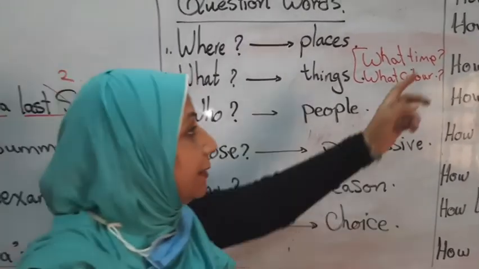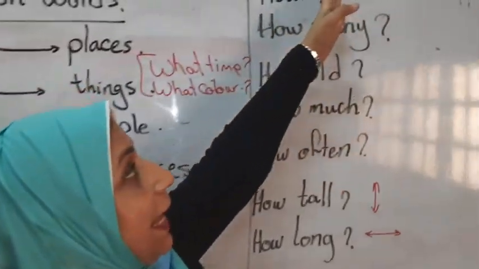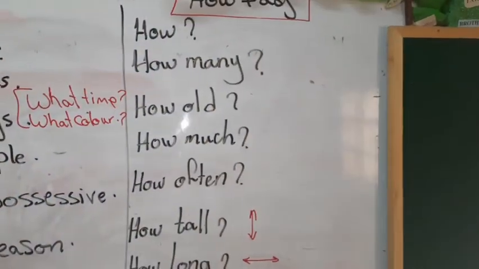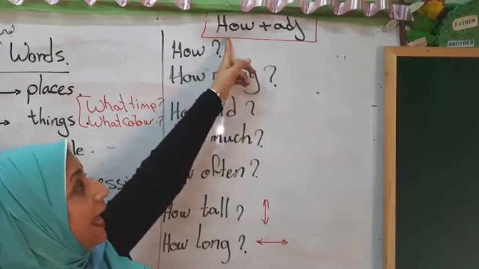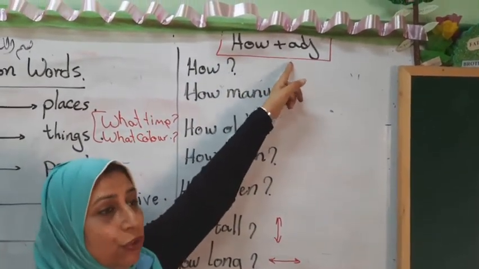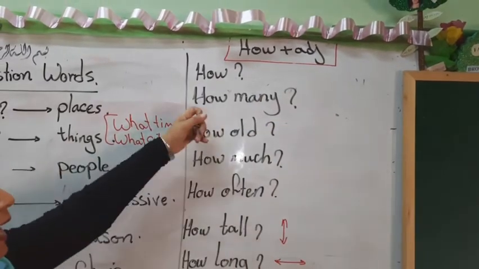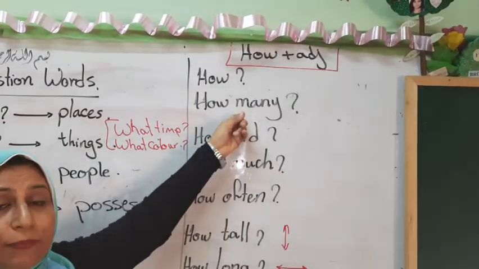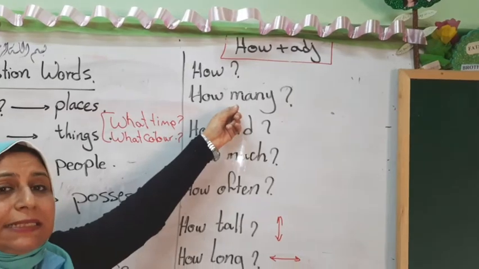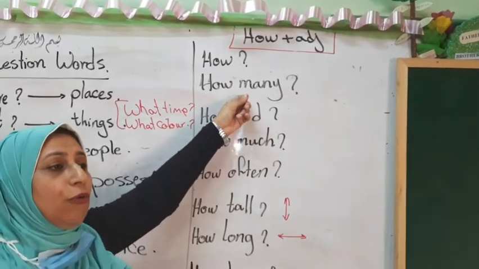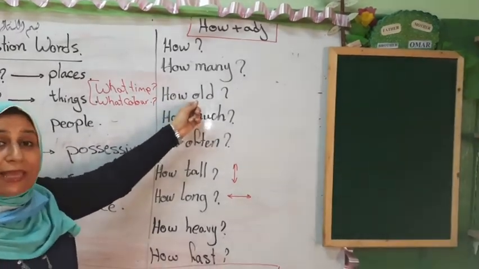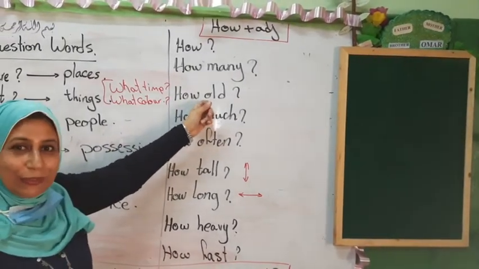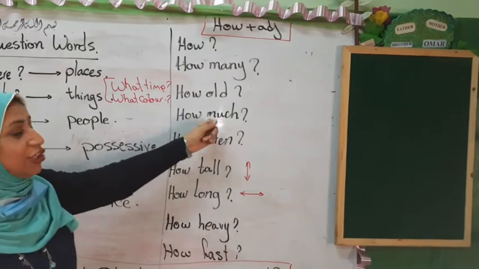And another question word is how. How are you? I'm fine. How is your father? He is fine. And here we have how plus an adjective to change the meaning. How many? Asks about the number. How many seasons are there in a year? How many days are in the week? How old? Asks about the age. How old are you? How old is your father? How much? Asks about the price.